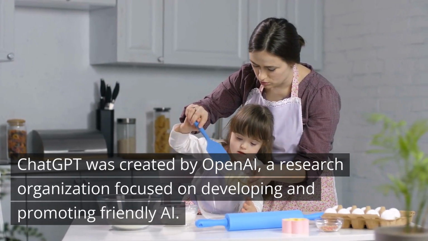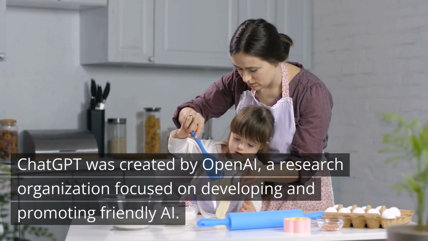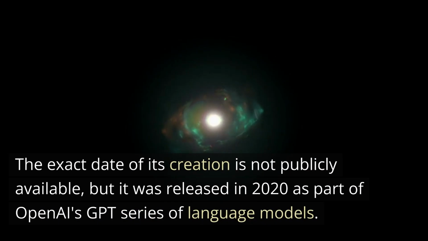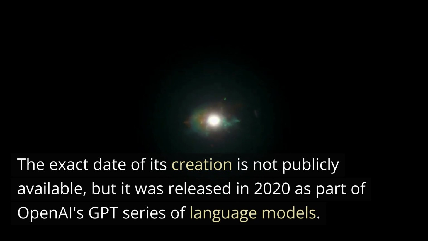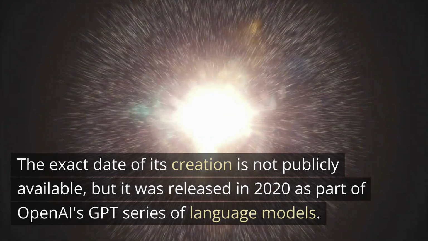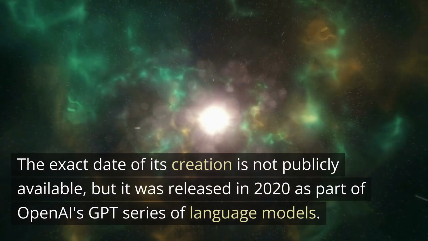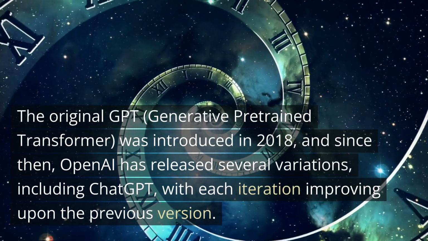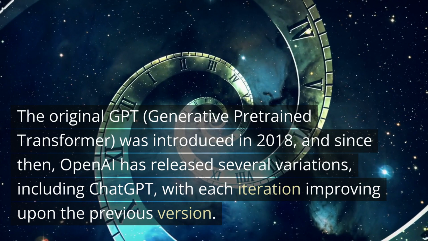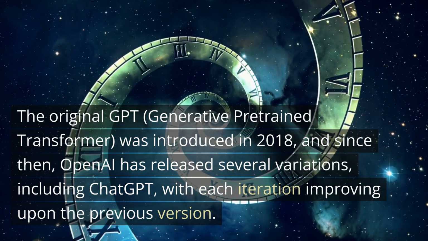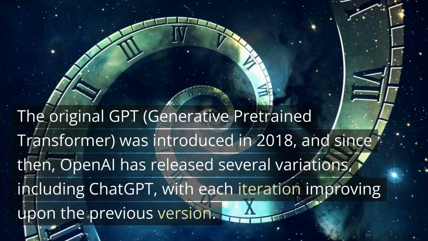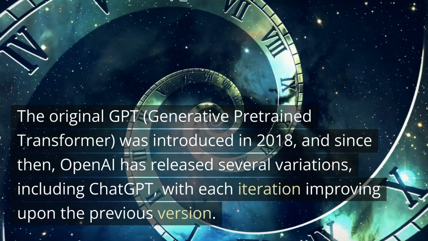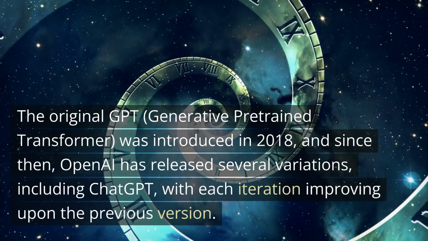When was ChatGPT created? ChatGPT was created by OpenAI, a research organization focused on developing and promoting friendly AI. The exact date of its creation is not publicly available, but it was released in 2020 as part of OpenAI's GPT series of language models. The original GPT, Generative Pre-trained Transformer, was introduced in 2018, and since then, OpenAI has released several variations, including ChatGPT, with each iteration improving upon the previous version.